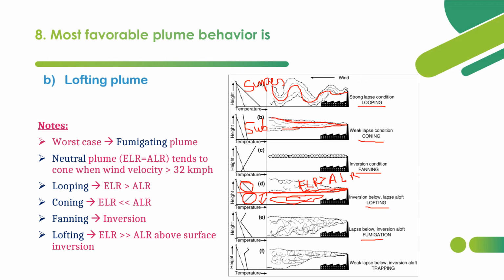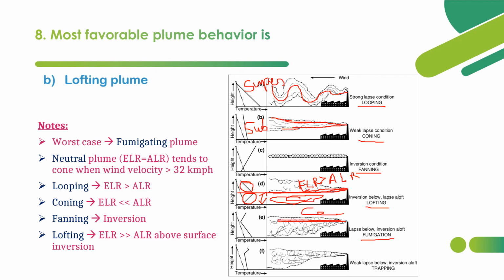And next we shall see fumigation. Fumigation is the inverse of lofting. What is lofting? We have seen above the surface inversion there will be strong super adiabatic lapse rate. But here it is the opposite: below the surface inversion there will be super adiabatic lapse rate prevailing, and above the surface inversion, or above this line, there will be inversion.